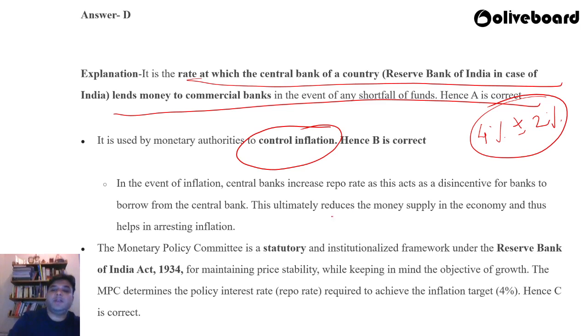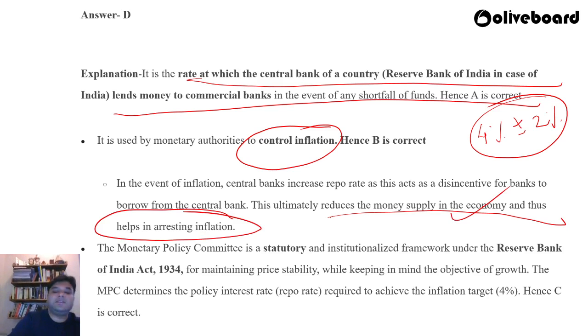If the repo rate is increased, then it reduces the money supply in the economy, right? Because the interest rates will increase, and therefore there will be fewer takers of loans, and that will help in arresting the price rise, right? Because not much liquidity is available in the market, therefore not much demand, and therefore inflation can be reined in.